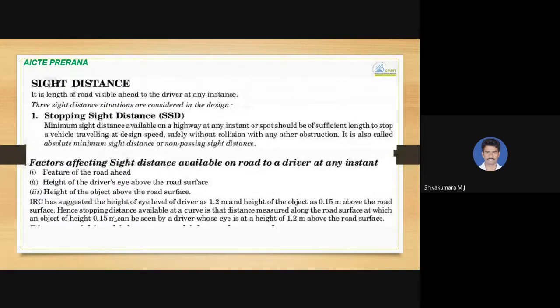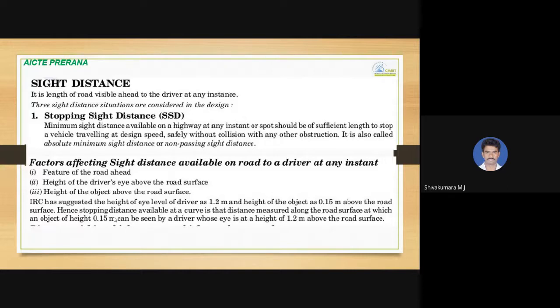And sight distance. It is the length of road visible ahead to the driver at any instance. There are three types of sight distances available. One is stopping sight distance. It is the minimum sight distance available on a highway at any instant or spot.